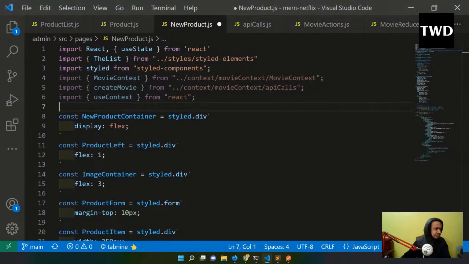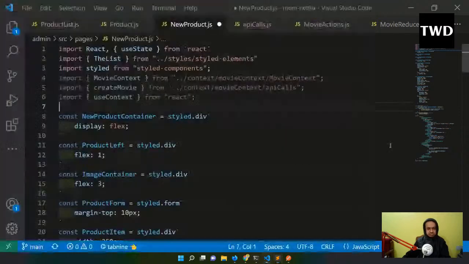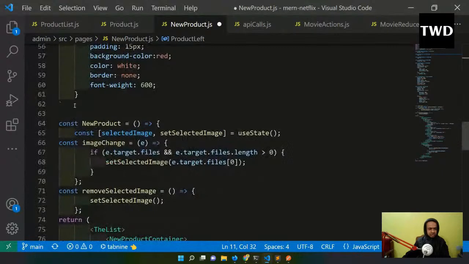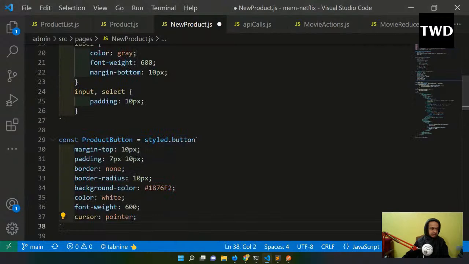And here a lot of things will change, because I'm not actually using this browse and all those things for the image. I'm not adding through the browse and all. To the local I'm not taking. For that you have to use some Firebase storage and all. I'm just giving the path there. That is much easier to do. So here we have to change the styles a lot. So I will do that. All these containers and all these styles will go away, and we'll have some new styles.